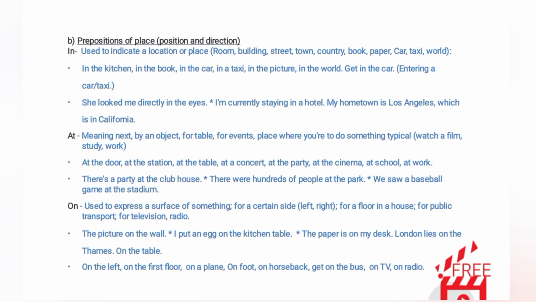On: used to express a surface of something, for a certain side, left, right, for a floor in a house, for public transport, for television, radio. The picture on the wall. I put an egg on the kitchen table. The paper is on my desk. London lies on the Thames. On the table, on the left, on the first floor, on a plane, on foot, on horseback, get on the bus, on TV, on radio.